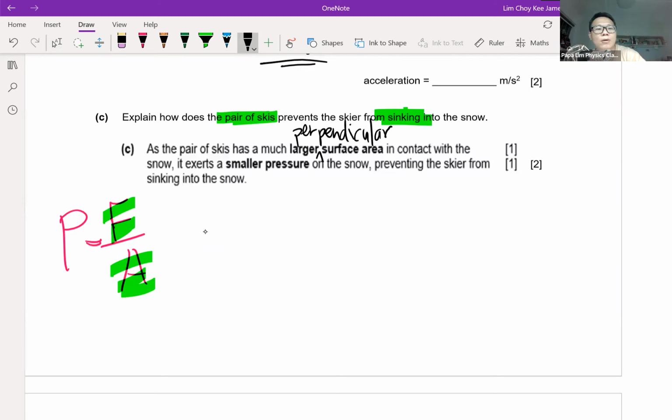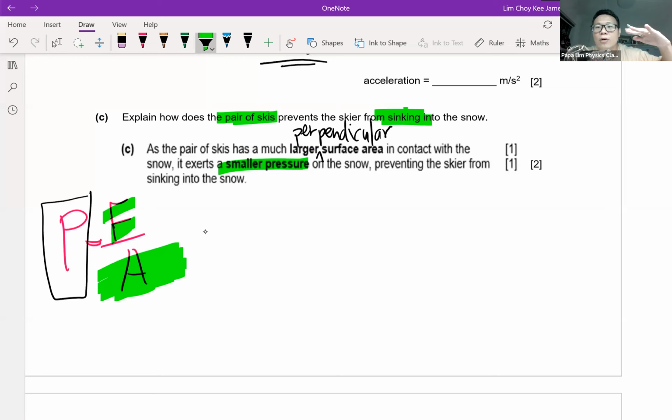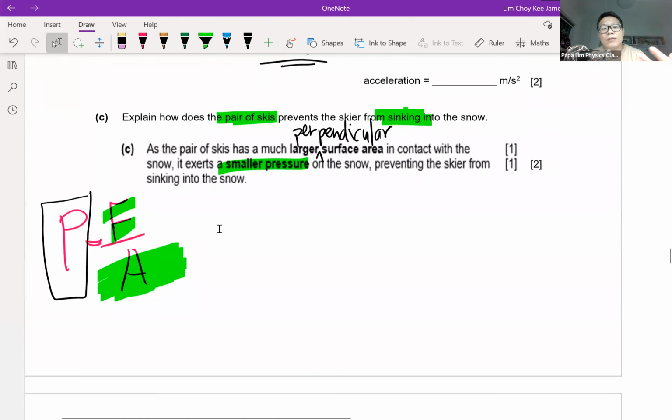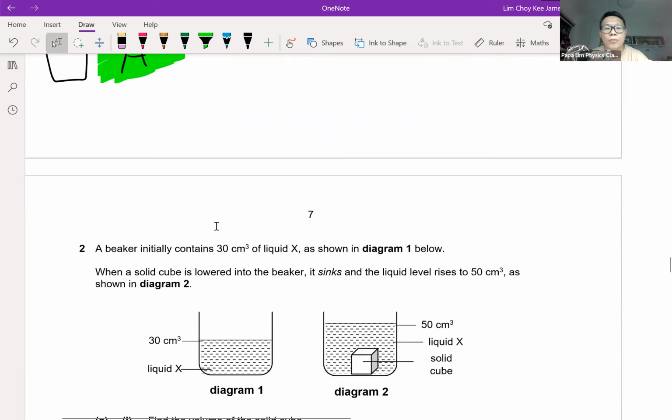And same thing, what happened is my area is actually bigger. The ski area is big, and because it's big, the denominator is smaller, and as a result, the pressure exerted on the snow is actually smaller, and thus I will be able to stay on top of the snow and not sink down. Because the large surface area spreads out my force, spreads out my weight onto the snow. So the force per unit area, which we call pressure, is much smaller. Okay, so this is what we mean by answering the question with keywords. Perpendicular area is definitely one of the keywords that we look at for pressure.